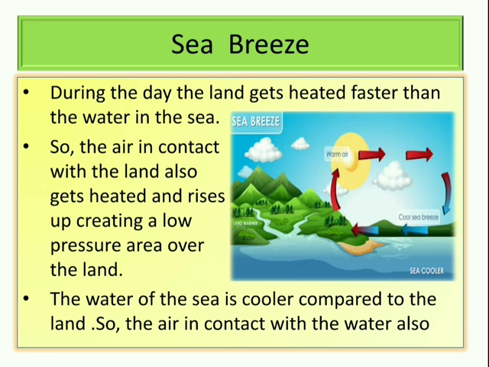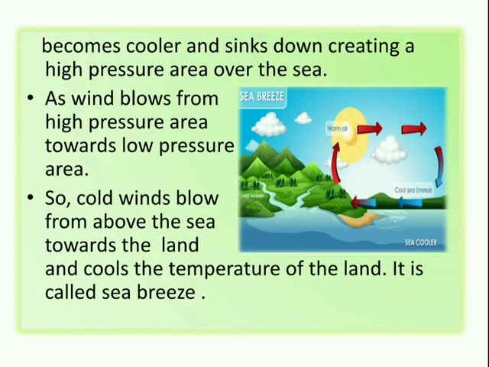The water of the sea is cooler compared to the land, so the air in contact with the water also becomes cooler and sinks down, creating a high pressure area over the sea. The sea water is cooler as compared to the land because it takes more time to heat up and more time to cool down.